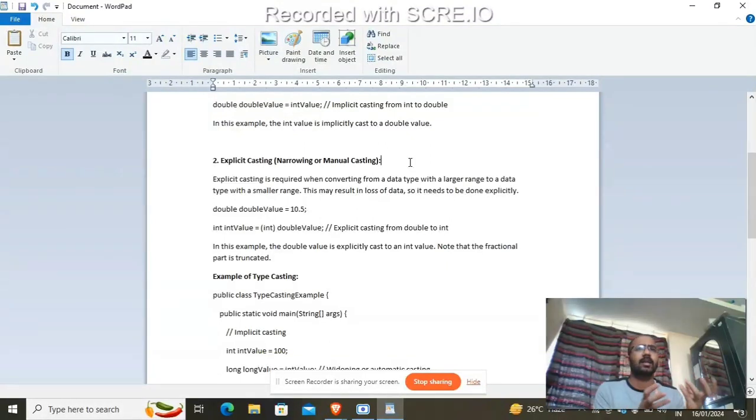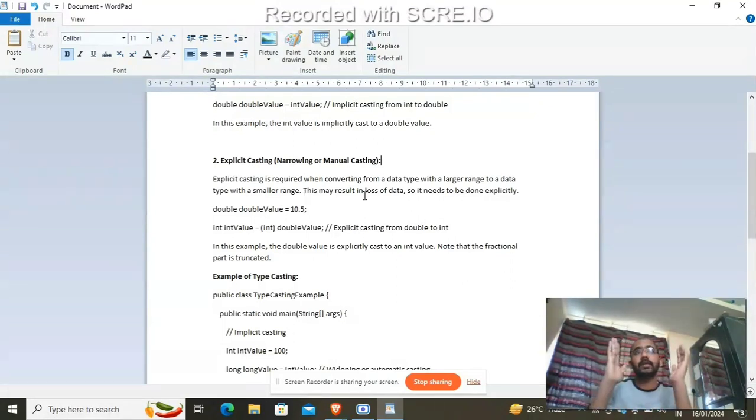At that time some of the data are missing, because the integer has a limited range, but the double range is maximum. That's why some data are out of bound, meaning they are missing. That thing is happening. Explicit casting is required when converting from a data type with a larger range to a data type with a smaller range.